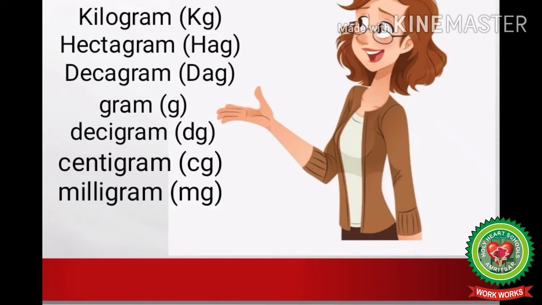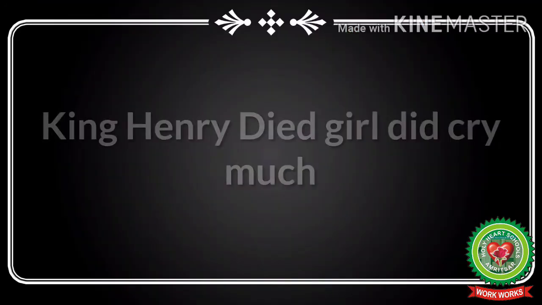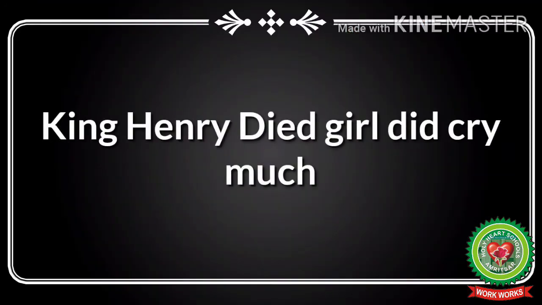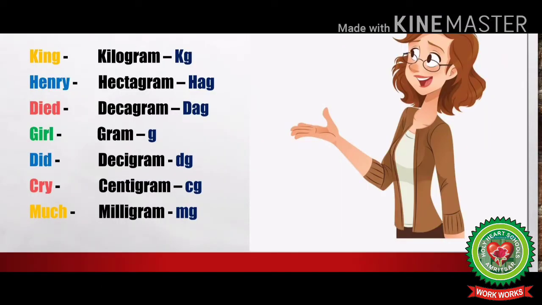Since it is not easy to remember all the units, I will teach you one very easy trick. Look at this quotation. If you learn this quotation, you will be able to remember all the units of mass. So the quotation is, King Henry died, girl did cry much. Over here, King stands for kilogram, which is written as kg. Henry stands for hectagram, which is written as HAG.